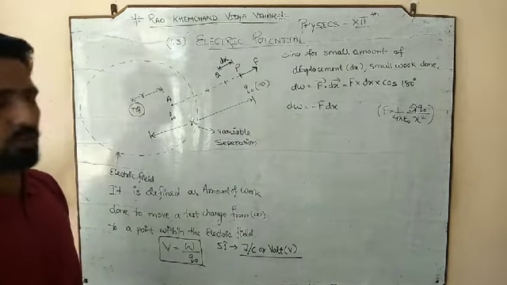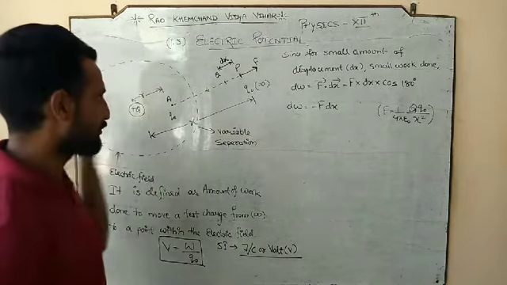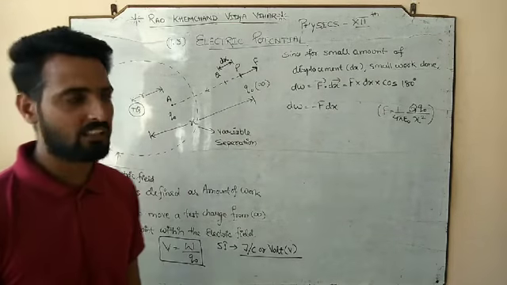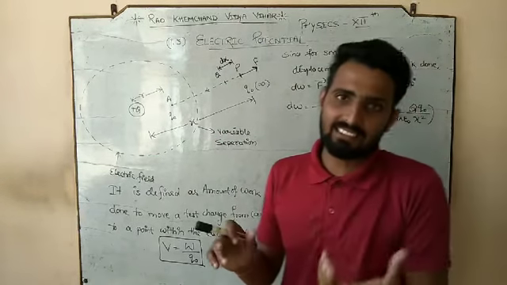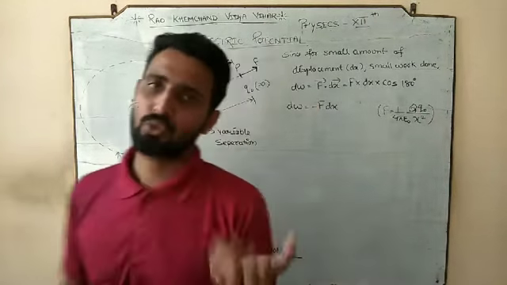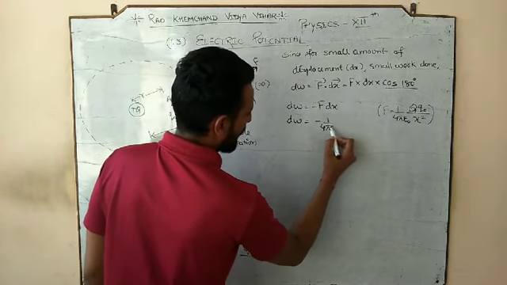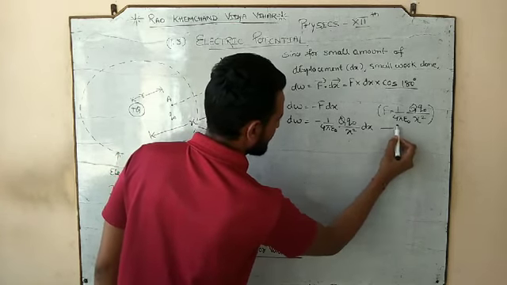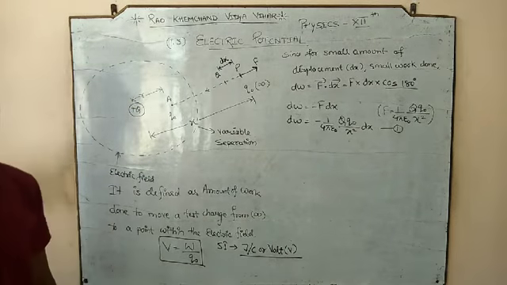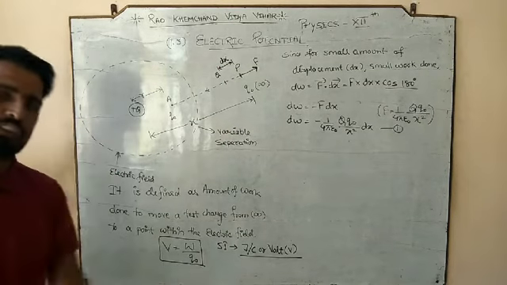So this negative sign shows that we have to do the work against the electrical force. Means the electrical force is repelling the test charge, but if we want to move that test charge from P to A, we have to do the work against it. That negative sign shows this factor, and that is because of 180 degrees. So now place that value. So your force is 1 by 4 pi epsilon naught Q naught by x square. So this is the small amount of work that we have to do to move a test charge from P to Q, means for the small displacement.